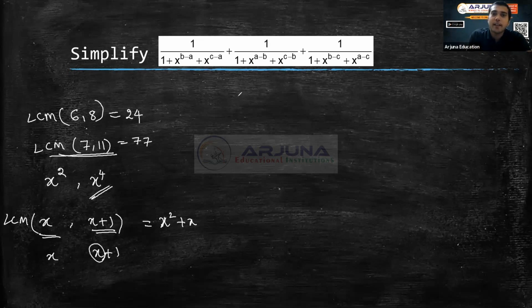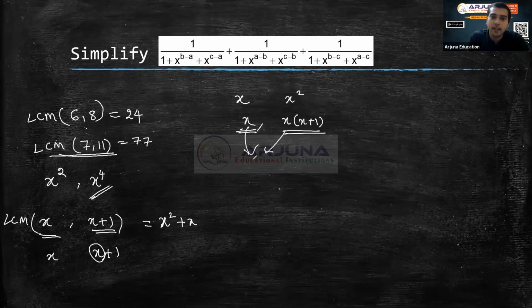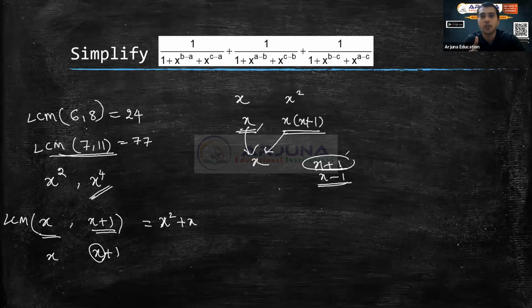When I say common, if you have x and x square, or x and x into x plus 1, this is the first expression, this is the second expression. They have the common x value. But when it comes to plus 1, we do not consider x plus 1 as having x in common. Anywhere you have addition or subtraction, that together makes only one term. So x plus 1 is one term, x is another, separate term.